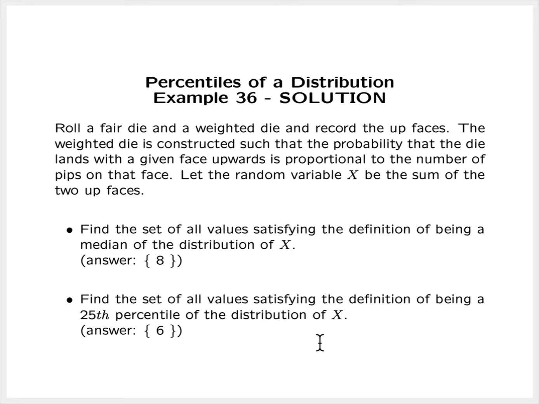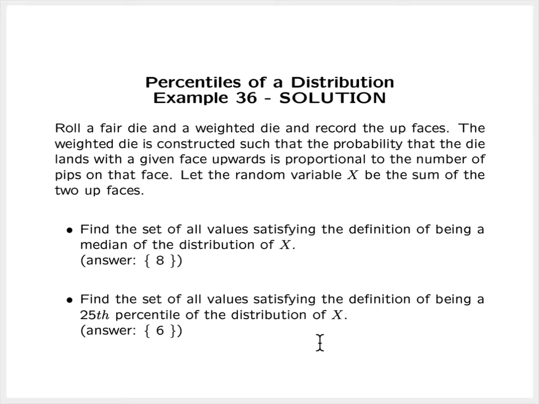But we see how we have to go about doing it, at least in the context of discrete distributions. You'll notice that every example that we looked at here was a distribution for a discrete random variable. In the next lecture video, we'll see how to find percentiles of distributions of continuous random variables. But I just want to point out that in this lecture video, all of the examples dealt with distributions of discrete random variables and finding percentiles for those distributions.